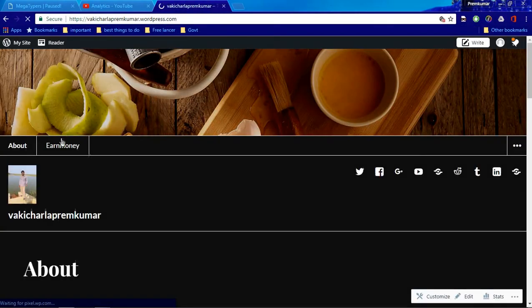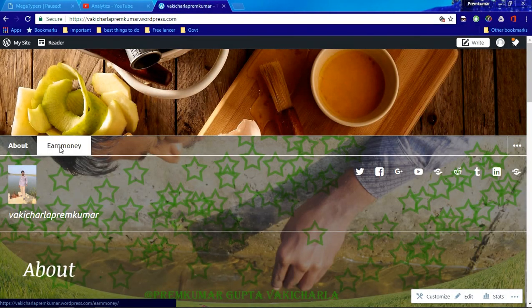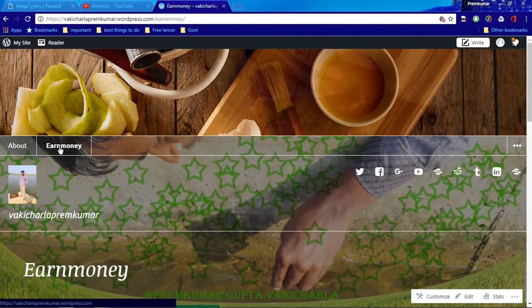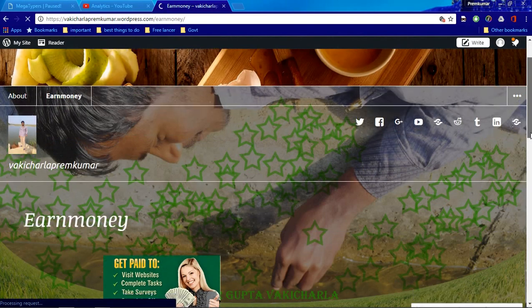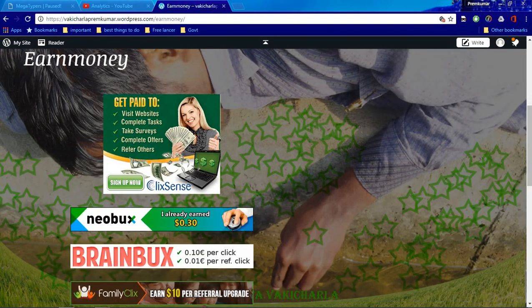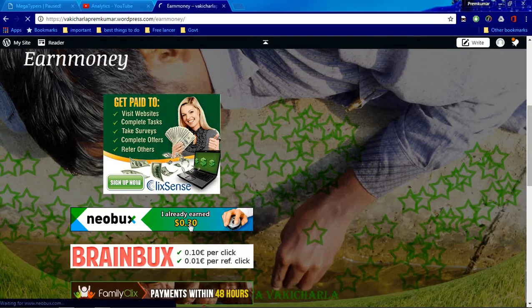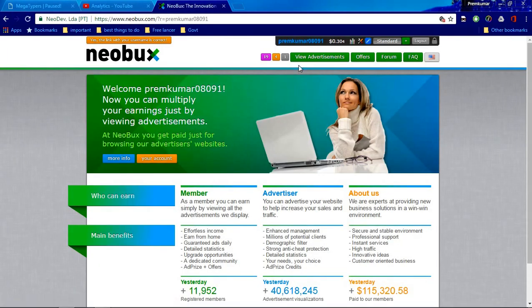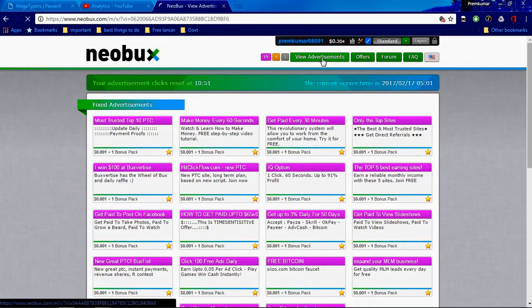After going to this website, you need to click here, this is the earn money option. After pressing that, you need to scroll down to view this. Here is Neobux, and all this kind of information just came. This Neobux is also very important. And see, this is the view advertisement. Likewise, visit all these websites, click on these ads and earn money.